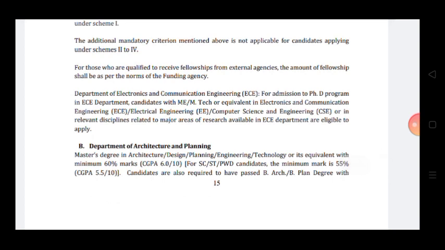Department of ECE: for admission to the PhD program in the ECE department, candidates with ME or MTech or equivalent in electronics and communication, or electrical engineering, or computer science and engineering, or in a relevant discipline related to major areas of research available in the ECE department, are eligible to apply.